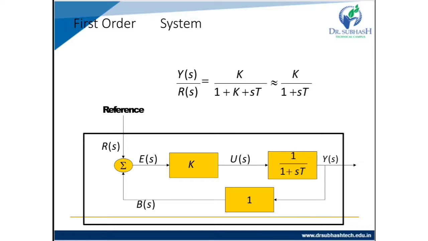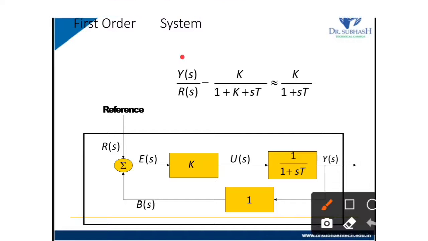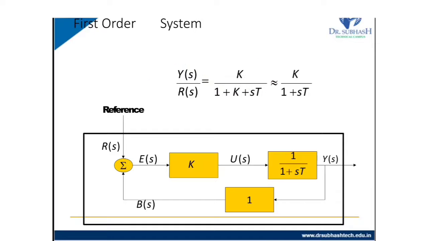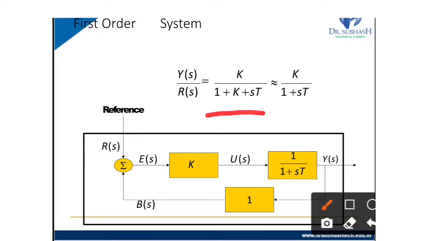Now the first order system. So Y(s) upon R(s), where Y(s) is the output and R(s) is the input, is equal to K by 1 upon sT. So we have to make this system for this one.